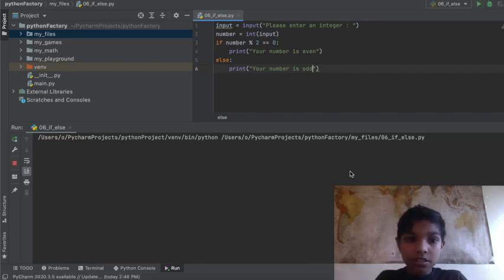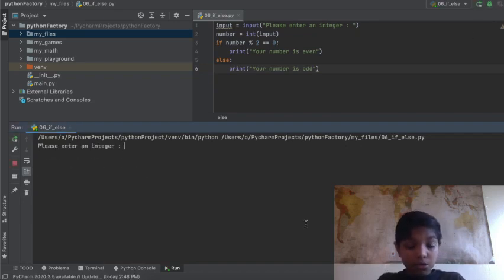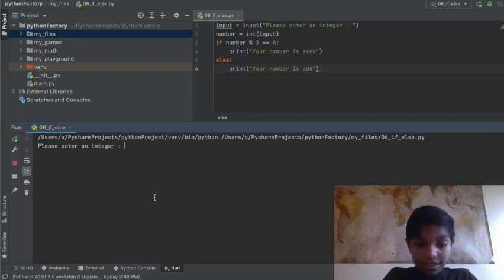Then if we run it, please enter an integer. What's our integer going to be? Well, let's say it's 6. Your number is even. Correct, 6 is even. Let's say our number was 8. 8 is even. Let's say it was 3, your number is odd. Let's say it was 5, your number is odd.